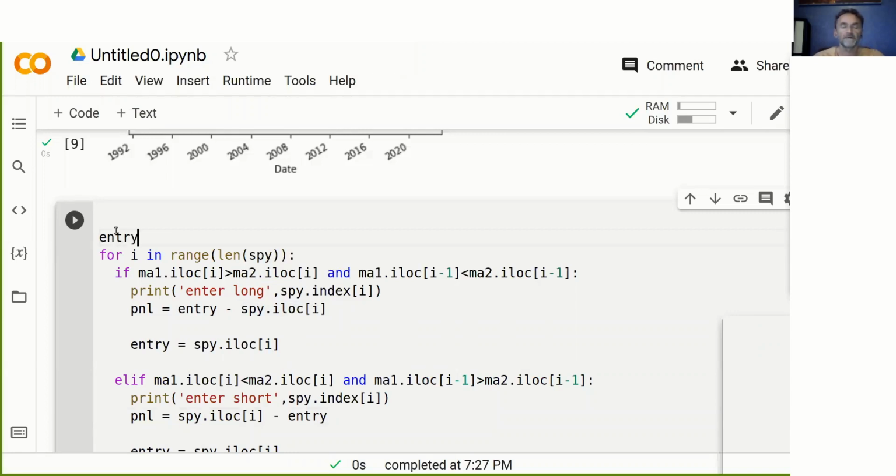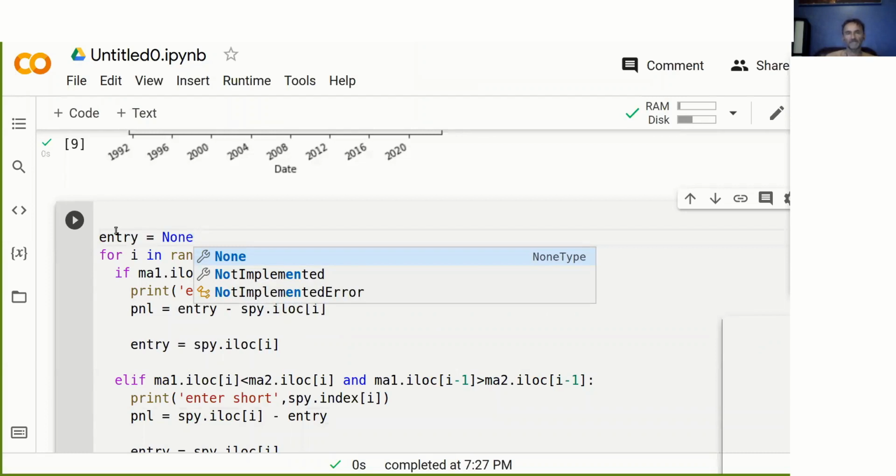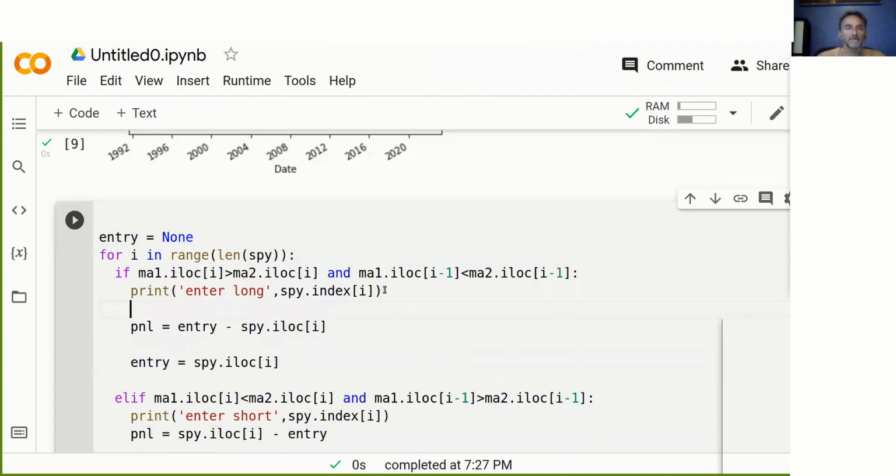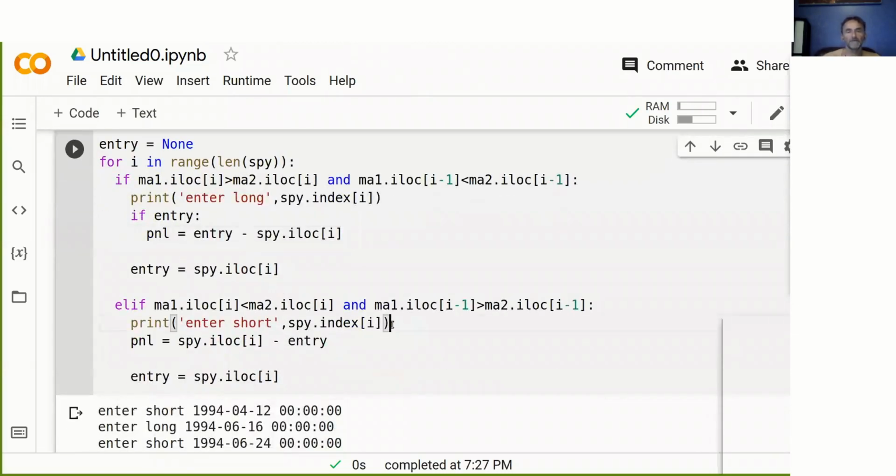And what we do is we call it entry equals None. We just say there is an entry price, but it's not really in existence yet. And then what we need to do is we just go if entry. So only if an entry price exists, then we calculate the P&L. And the same here.